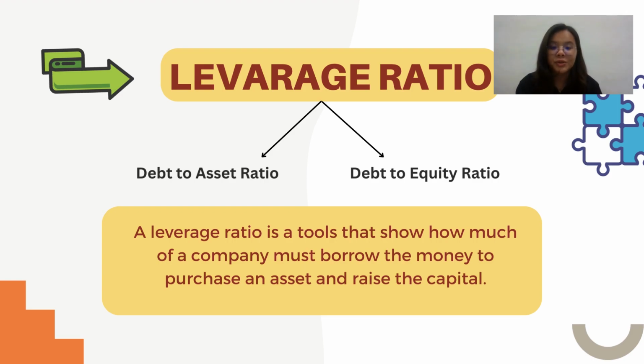Today, I would like to talk about the leverage ratio. The leverage ratio is a tool that shows how much a company must borrow money to purchase an asset and raise capital. Leverage ratios are calculated in two types, which are the debt to asset ratio and the debt to equity ratio.